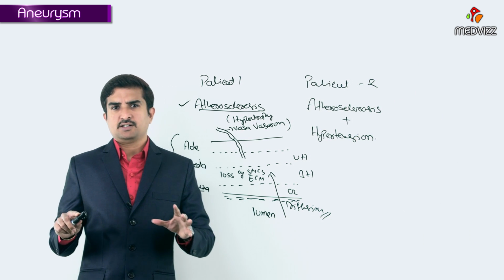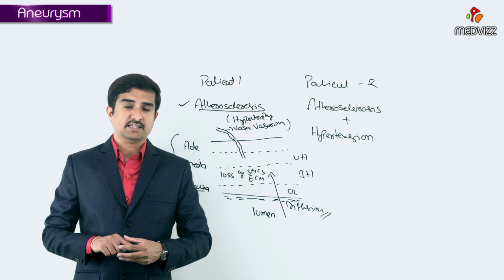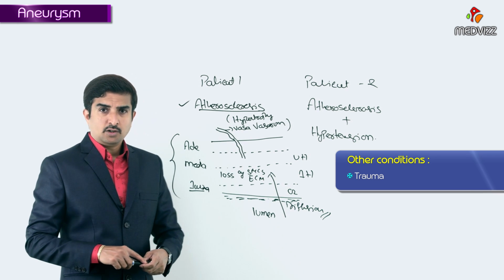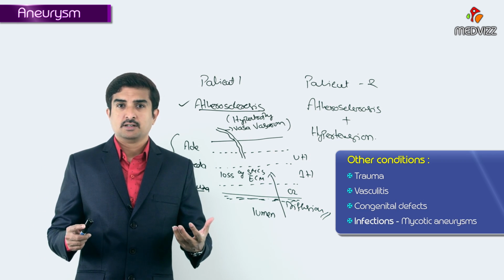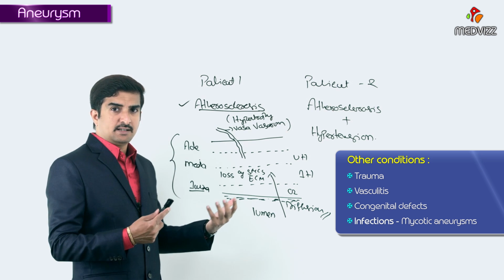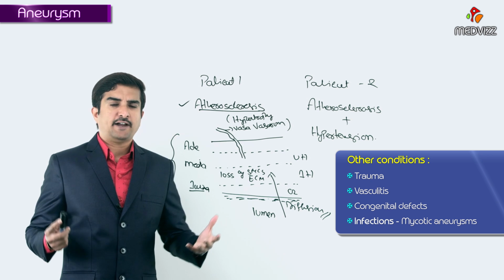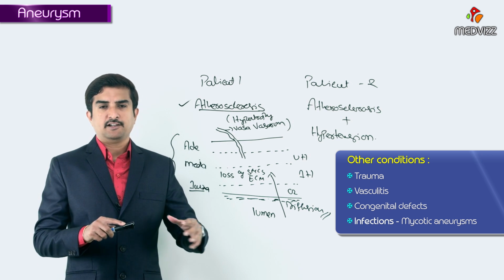And other conditions, these are the two dominant conditions, but other conditions that weaken the vessel wall and lead to aneurysms include maybe trauma, vasculitis, congenital defects, infections, right? So infections means mycotic aneurysms are the best examples for this. So all these factors are least common causes we can say, but may develop aneurysms.